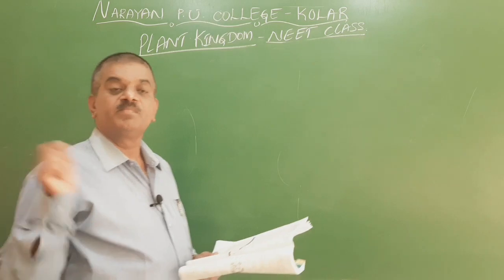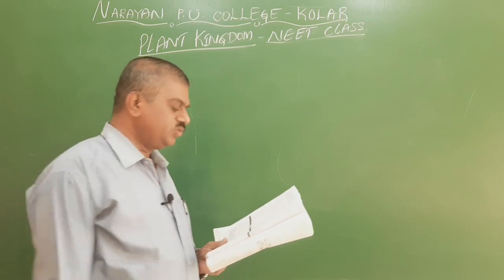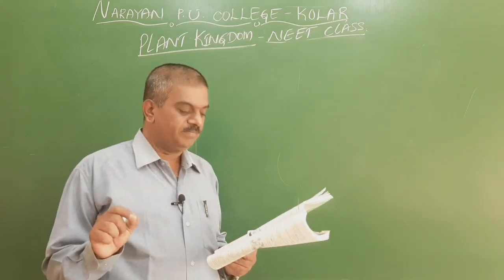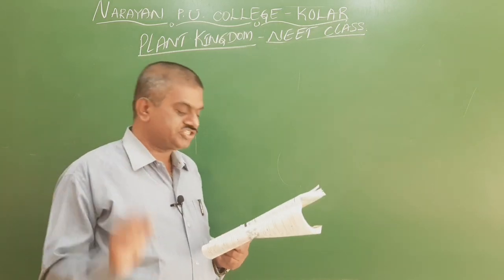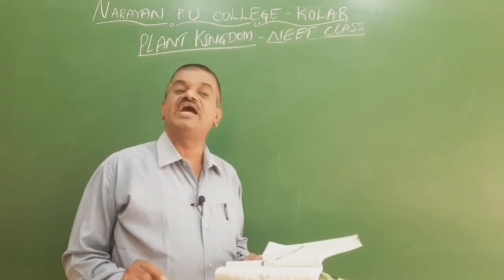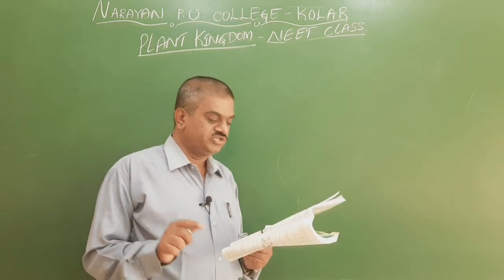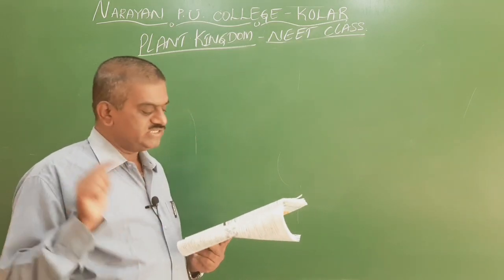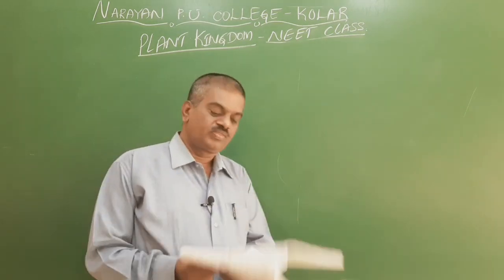Even this is right, because Cycas is unisexual. Male is different, female is different. So we go for the third statement. The stem of Cycas is branched. No, usually it is an unbranched stem. And Pinus and Cedrus is unbranched. Again, this is wrong. Pinus and Cedrus have the presence of branching. So the stem of Cycas is branched, but it is wrong, it is unbranched. And Pinus and Cedrus is unbranched, but this is wrong, it is branched.